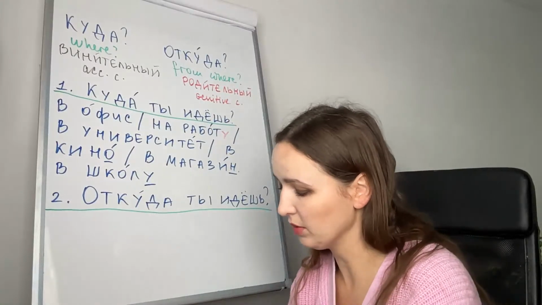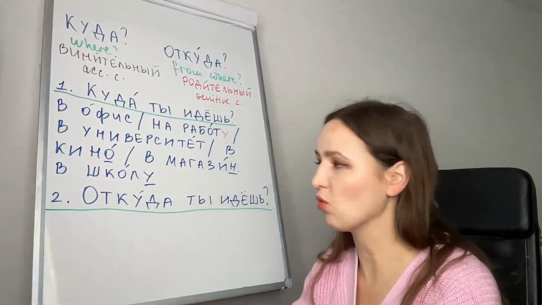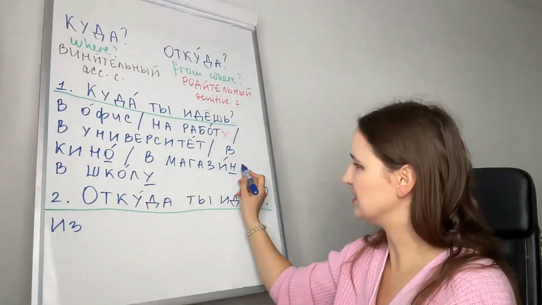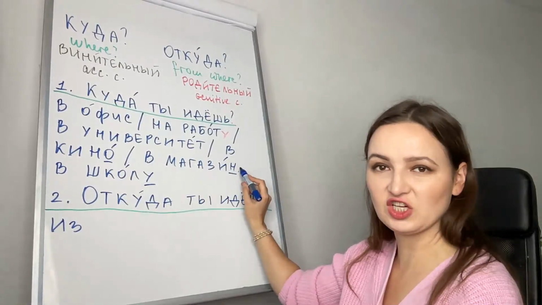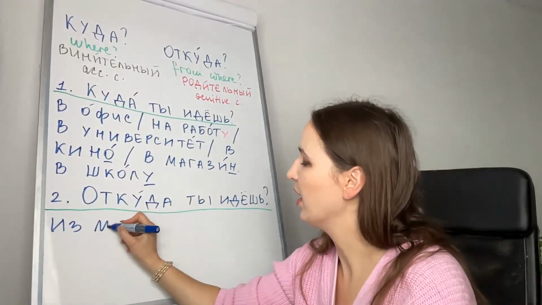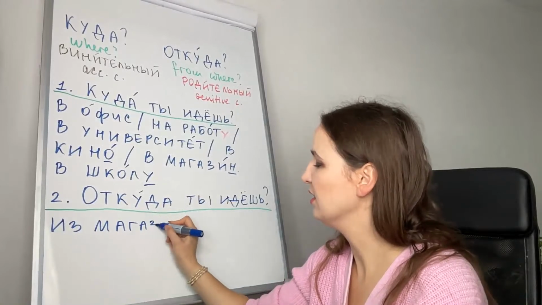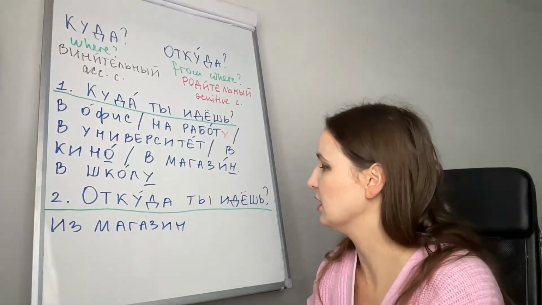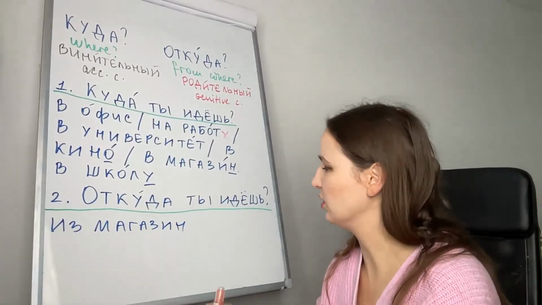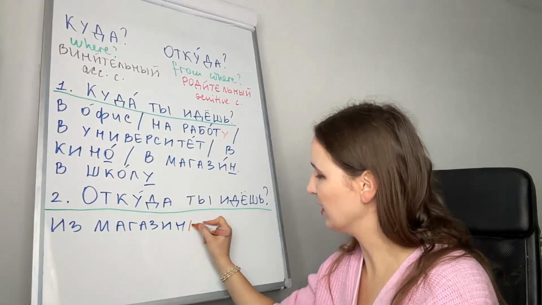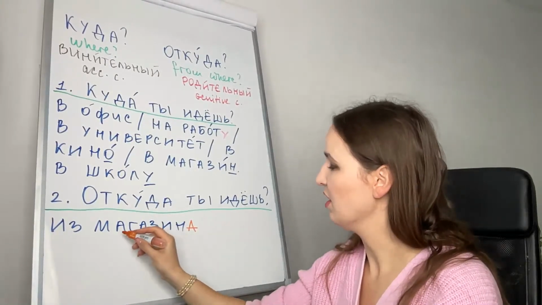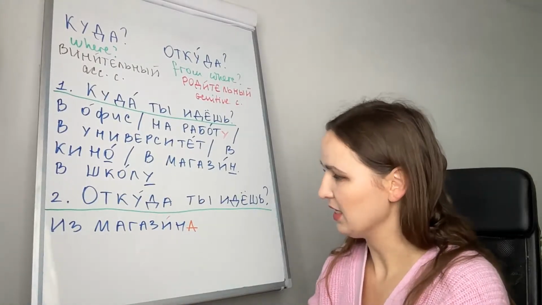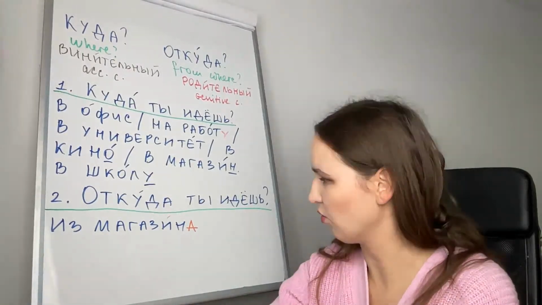Let's look at the examples. From the store is из магазин. Here, nothing changed in accusative, but something else will happen in genitive. When the noun is masculine, we have to add а to make it genitive. Из магазина, from the store.